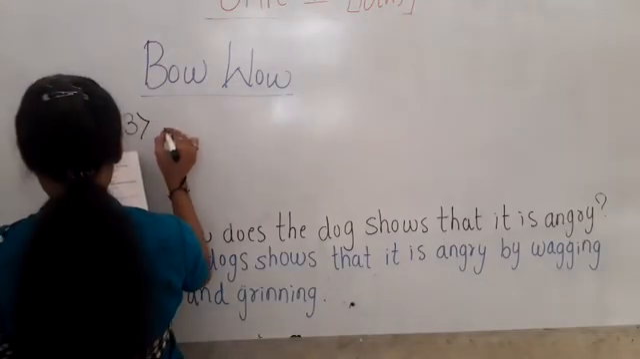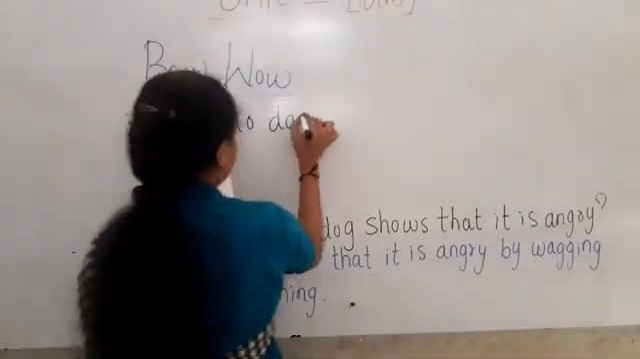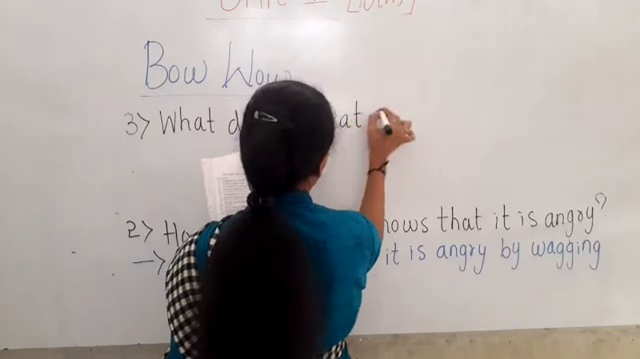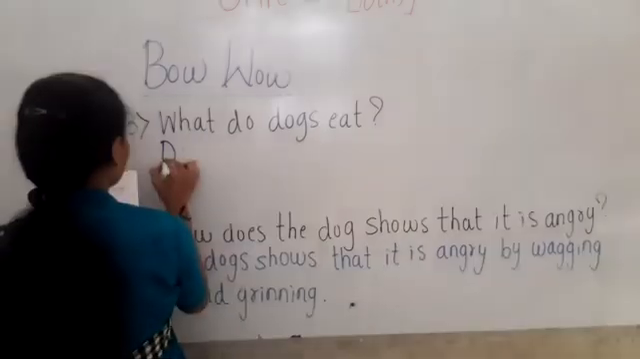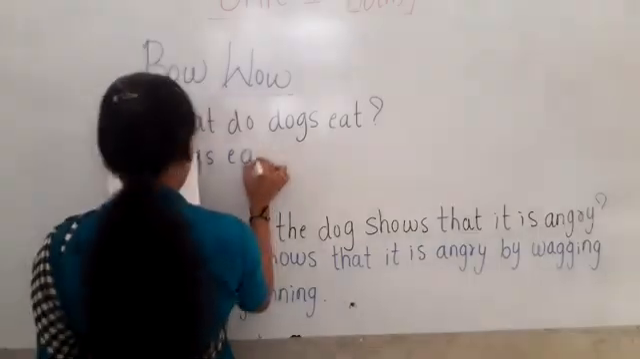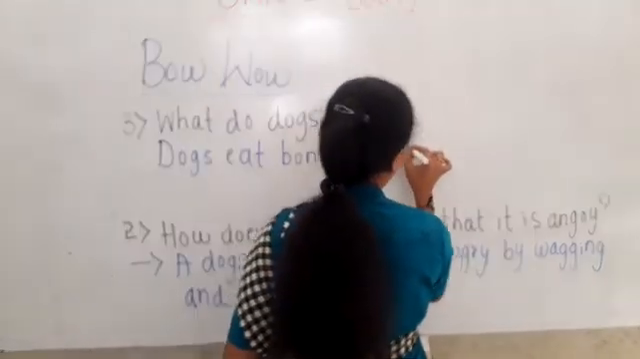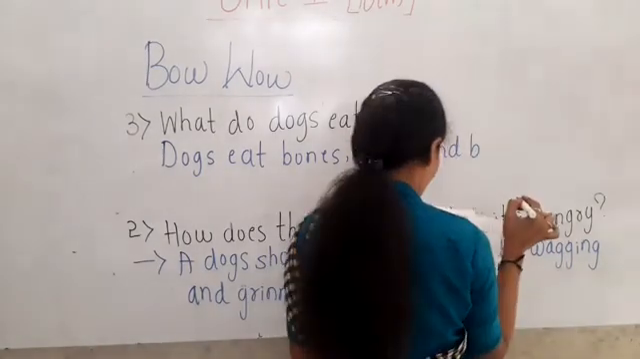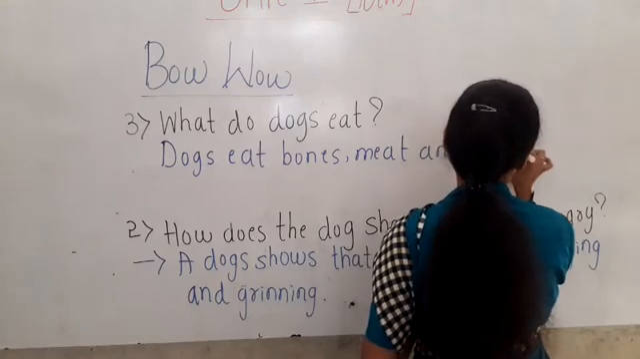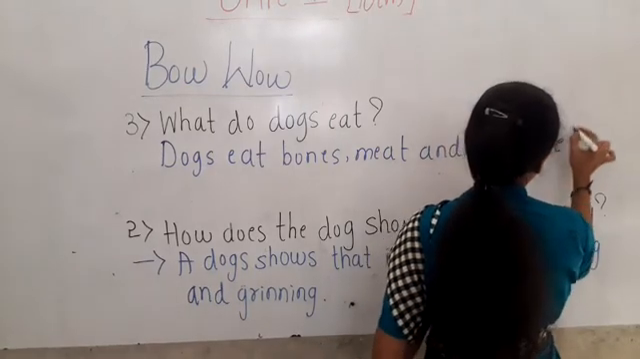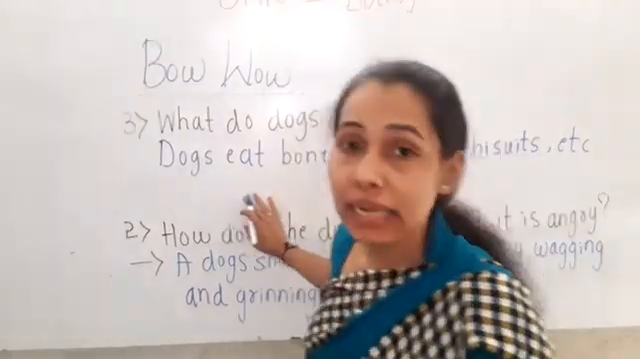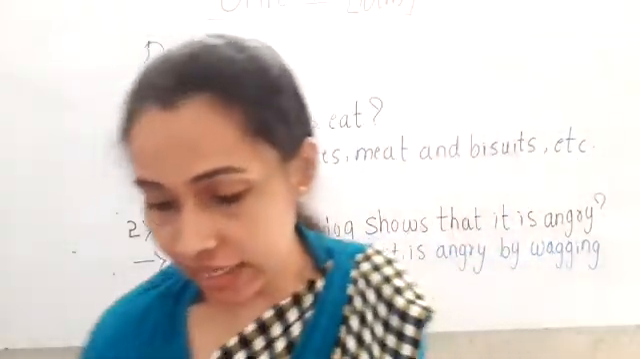The third one is, what do dogs eat? Dogs eat bones, meat and biscuits, etc. So children, dogs eat meat, bones and biscuits, etc.